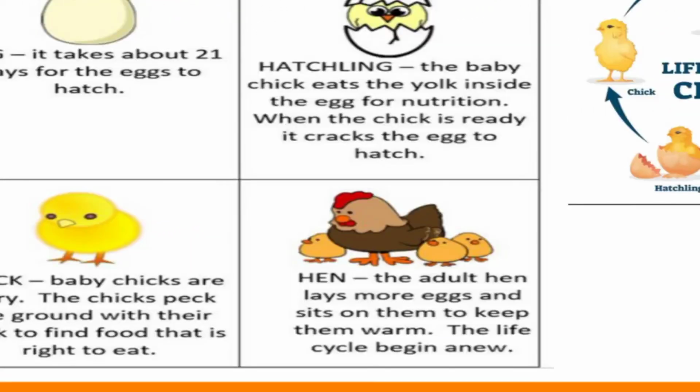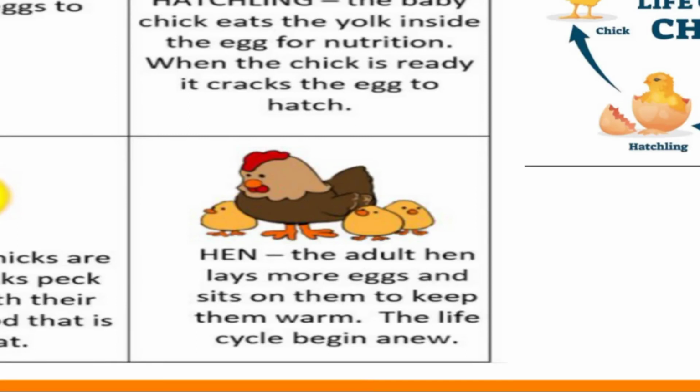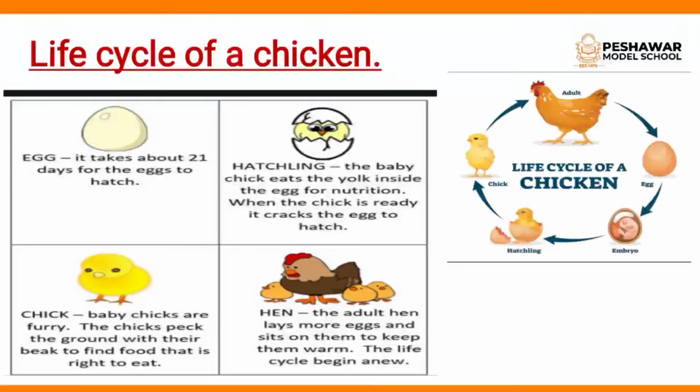Third stage, chick. Baby chicks are small and furry. The chicks peck the ground with their beak to find food that is right to eat. Fourth stage, hen. The adult hen lays more eggs and sits on them to keep them warm. The life cycle begins anew.